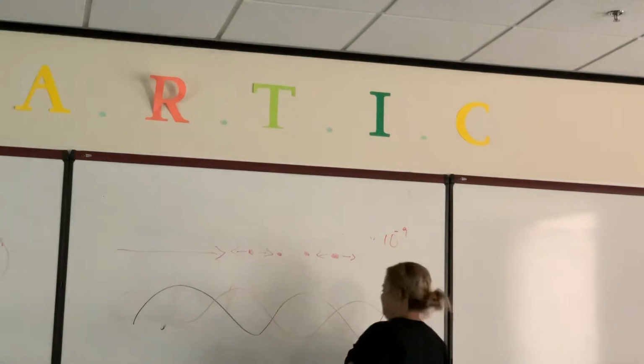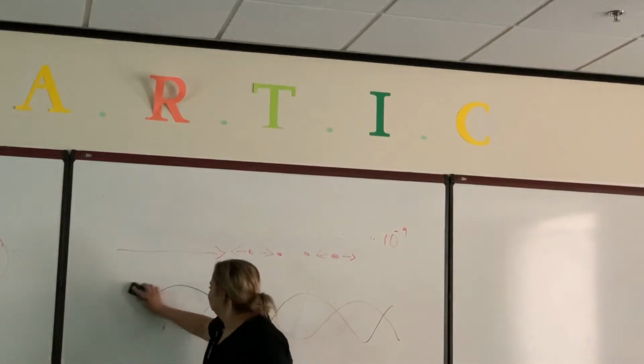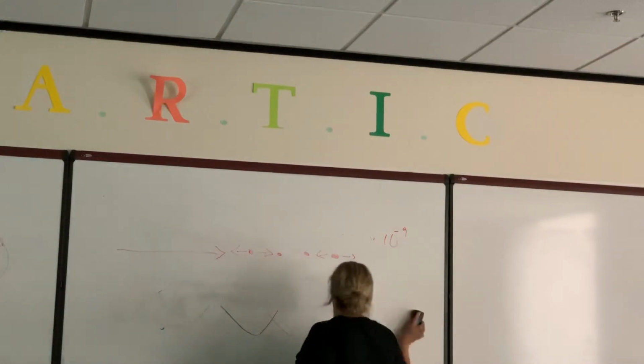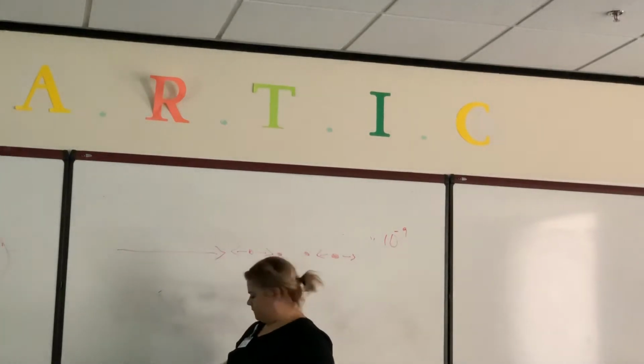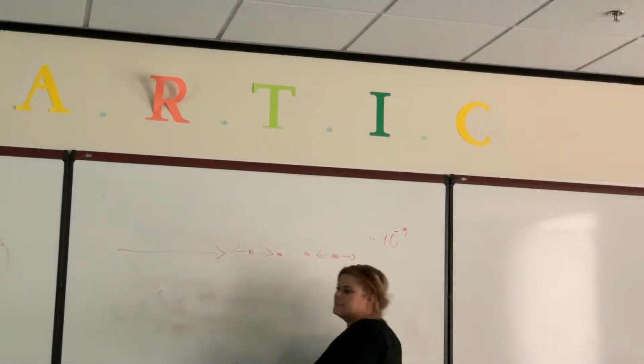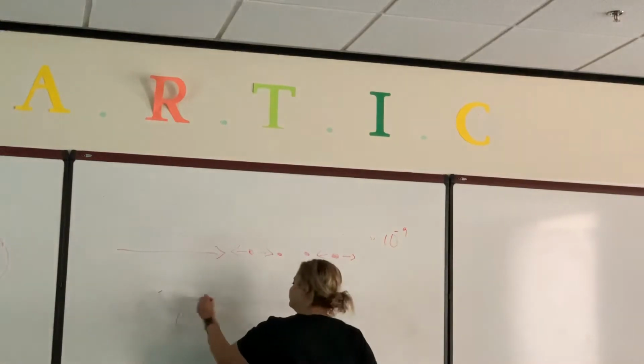I'm trying to show that even if it's a little shifted, see how this peak is exactly the same as this trough. Right. Even if they're a little slid over, they don't have to be perfectly out of phase for it to be out of phase is what I'm saying.